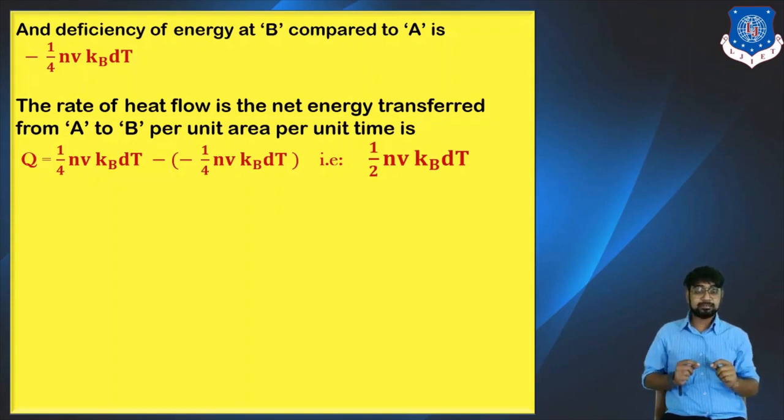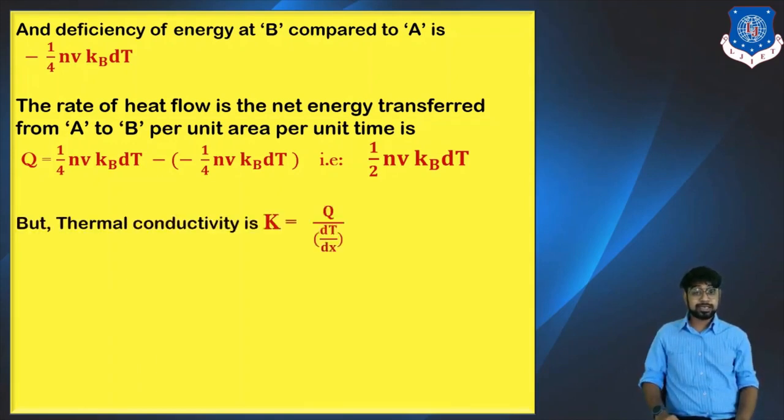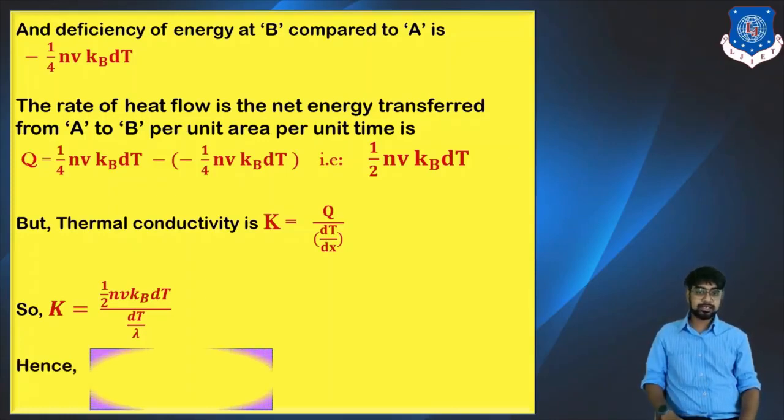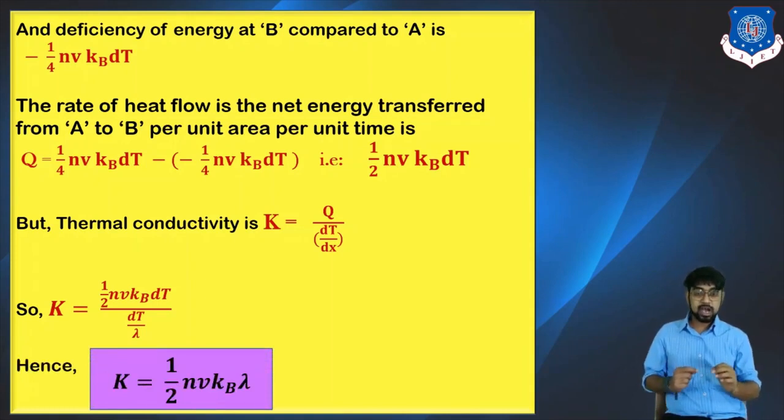So Q equals half nV kB dT. Moving forward, the thermal conductivity K equals Q upon dT by dx. Here the distance x that we assumed would be lambda, so we replace it. Replacing the Q we derived, that is 1 by 2 nV kB dT, upon dT by lambda instead of dx, we get the thermal conductivity as half nV kB lambda, where kB is the Boltzmann constant and lambda is nothing but the distance between the two points.